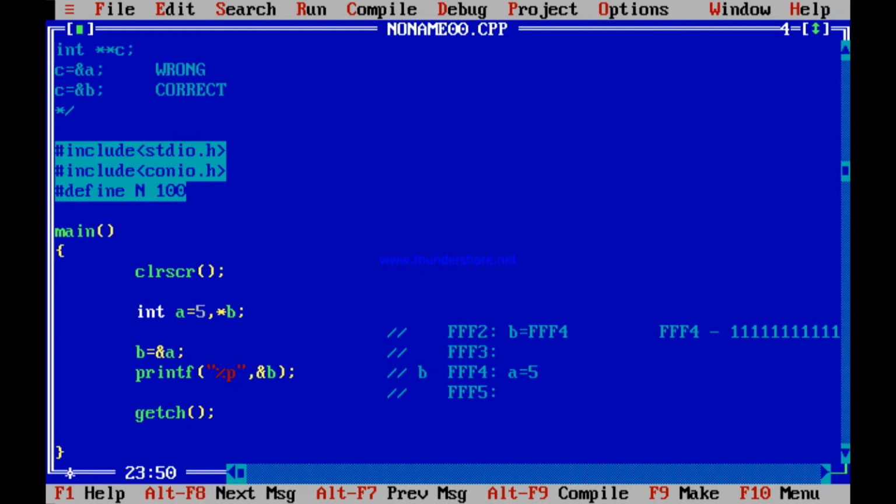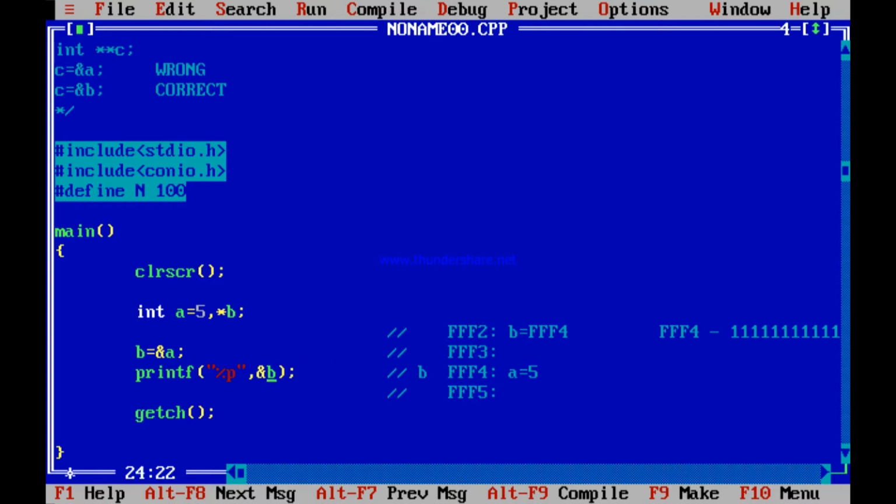FFF4 is 16 bits, so a pointer is contained in 16 bits. So if I increment a pointer to a character, it increases by 1. If I increase a pointer to an integer, it increases by 2. So if I increase a pointer to an integer, B plus 1 will make FFF6 because the next available memory location is FFF6. If I increase a pointer to a float, it will increase by 4. If I increase a pointer to a pointer, again it will increase by 2 because an address also takes 2 memory locations. Anyway, I have printed address of B.